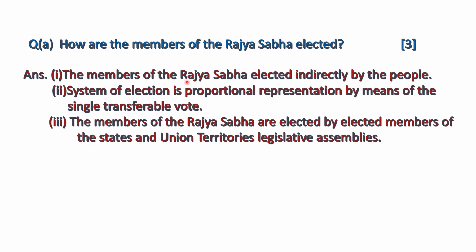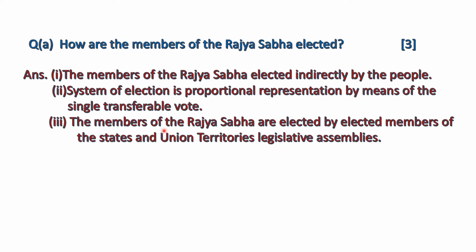The members of the Rajya Sabha are elected indirectly by the people, because the Rajya Sabha represents the states. It is also known as the Council of States. The system of election is proportional representation by means of the single transferable vote. This type of election system is also used for the election of the President of India.